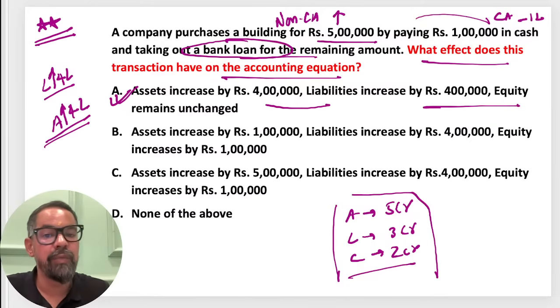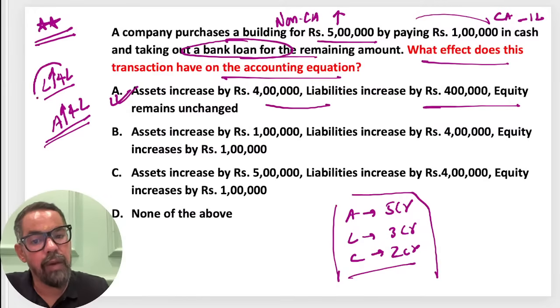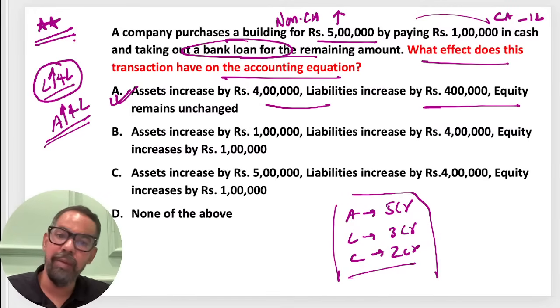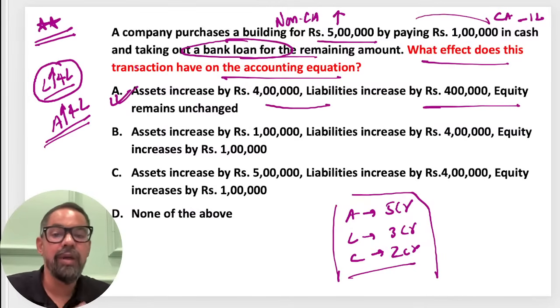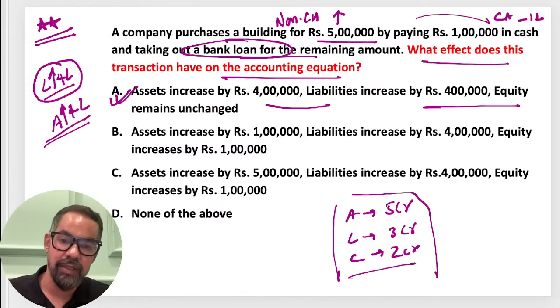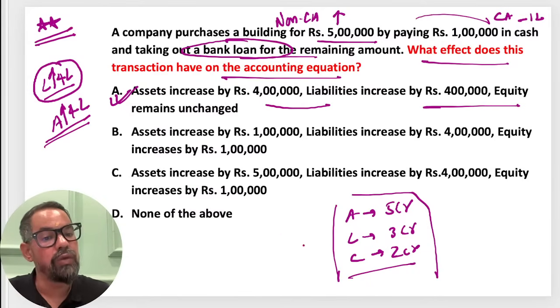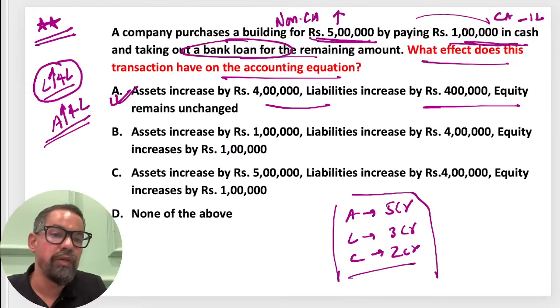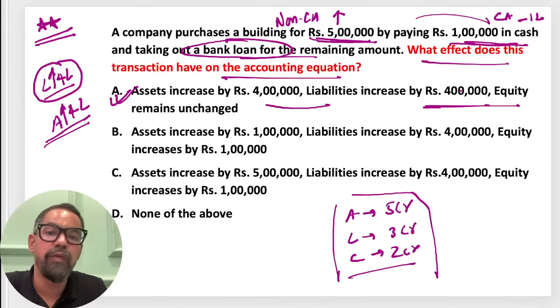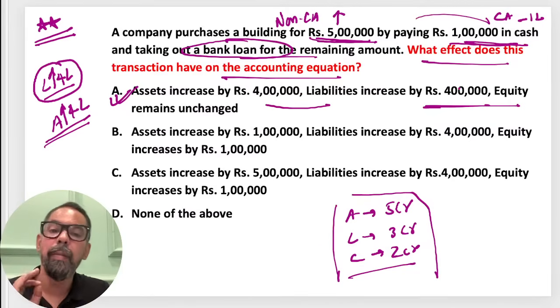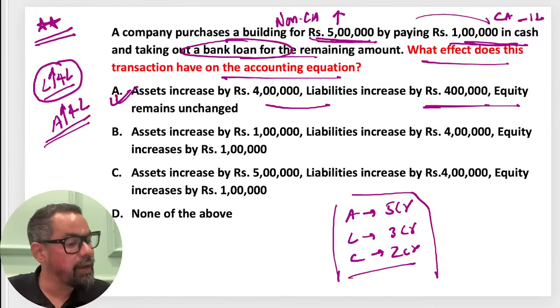Okay, so what happened in this case? You have taken a loan of 4 lakh rupees. So if you have taken a loan of 4 lakh rupees, the liability we have taken in this case is 4 lakh. So your asset will also increase by 4 lakh, because from the liability taken itself we create the asset. As simple as that. Fundamentally also, non-current asset increased by 5 lakh, current asset decreased by 1 lakh, so the difference is 4 lakh. So asset increased by 4 lakh and liability increased by 4 lakh, which we have taken in the form of bank loan itself. So option A will be the right answer for this one.